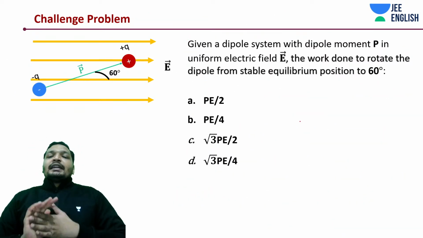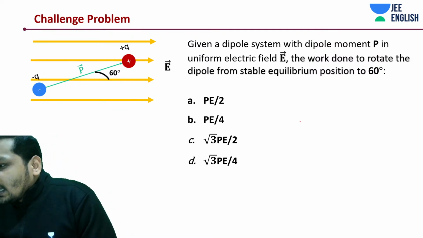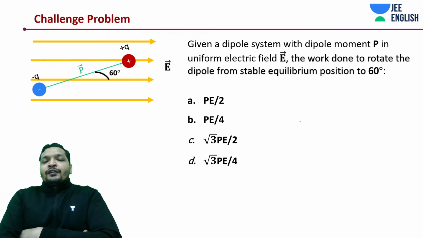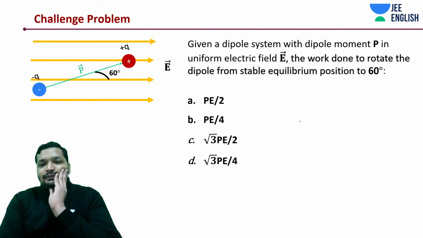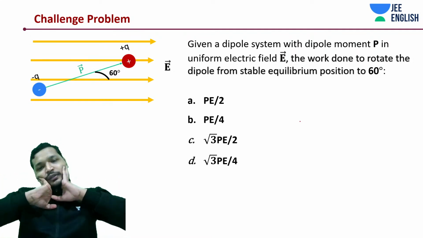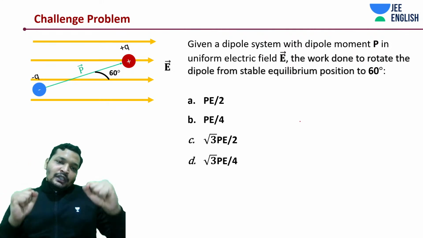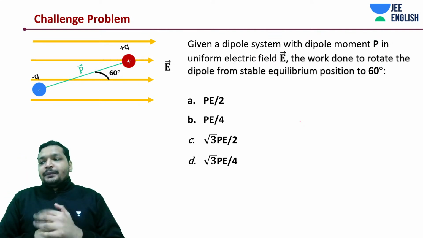With this, we'll be getting into something very interesting. Now, let's say your dipole system is in a uniform electric field, and you brought it from a stable equilibrium position to 60 degrees. How do you calculate the work? How are you going to do this question? You have brought a system from stable equilibrium to 60 degrees. How much is the work done?